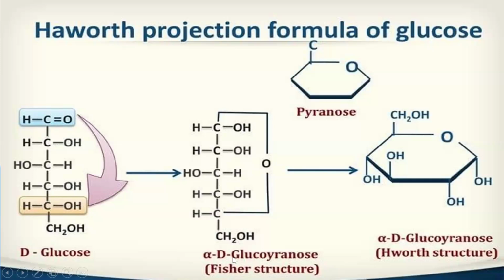This is known as alpha D glucopyranose, the Fischer structure of glucose. Whenever we add pyranose to this, we get this ring structure. This is known as alpha D glucopyranose, the Haworth structure of glucose. So this is the Haworth projection formula of glucose. From the single line structure we get the Fischer structure, and from that we get the Haworth structure of glucose.